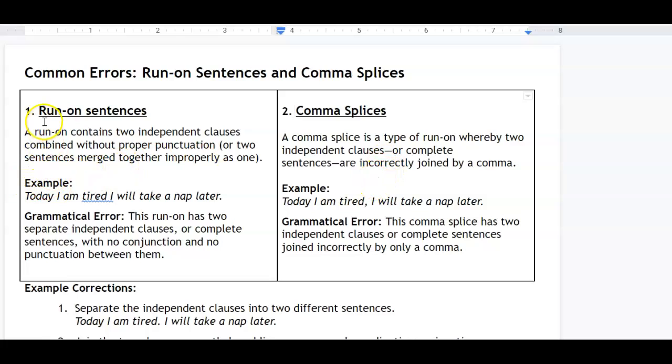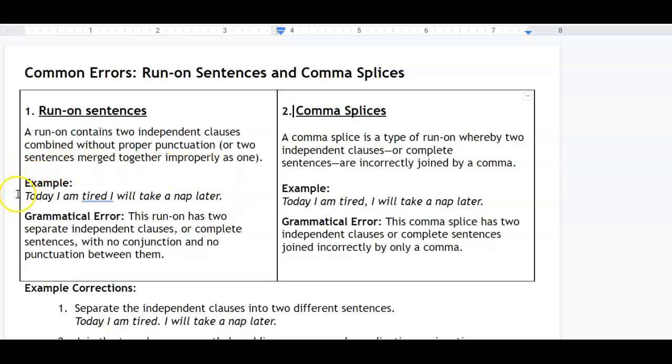Take a look at the example for run-on sentences. A run-on sentence contains two independent clauses combined without proper punctuation. They're just kind of stuck together. These two separate sentences are just stuck together without any punctuation. Take a look at this: Today I am tired I will take a nap later.